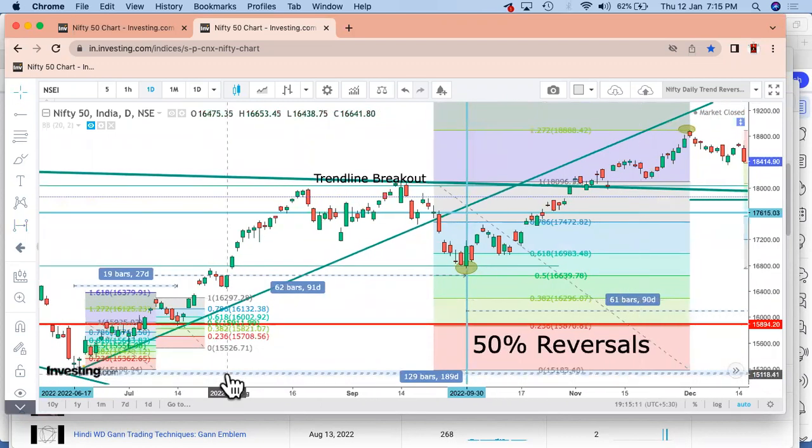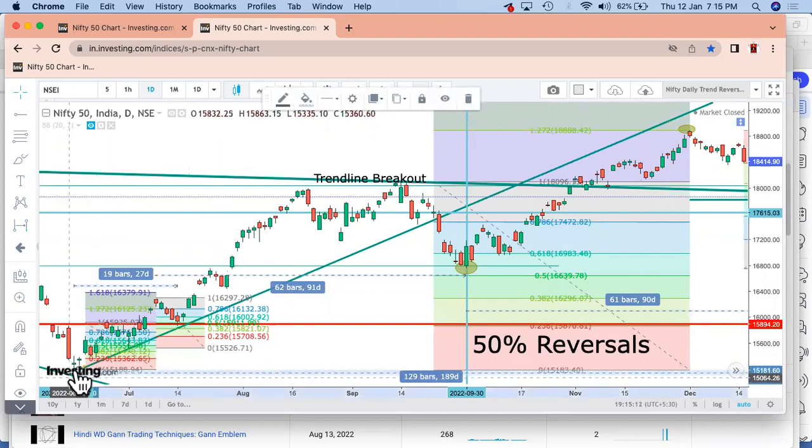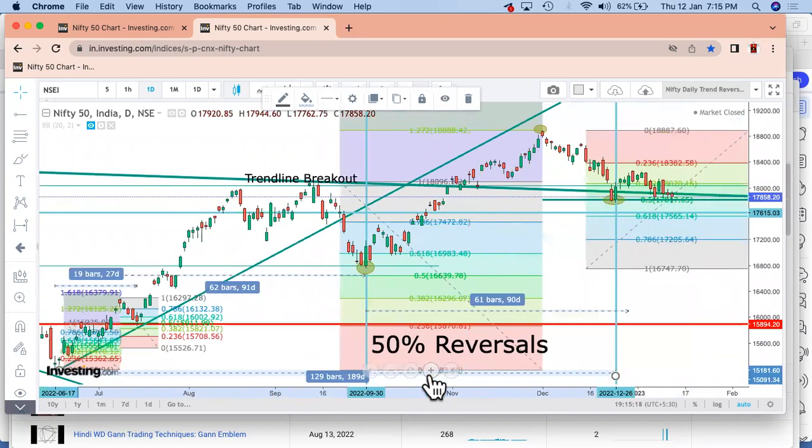So what we do is we have one more time frame starting from this point. This is my start point. And if we go to the end, which has come down exactly to the 50% level, I have got somewhere around 189 days. That is more than 6 months of time period. So it is not that these cycles only work in the shorter time frame. They also work in the bigger time frame. I am comparing maybe 6 months and a month's time. Yes, these are two different cycles which WD Gann has been talking about. He's been talking about cycles within the cycles, or wheels in the wheels.